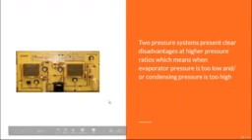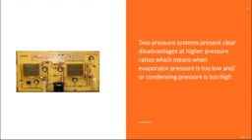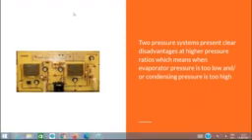Why do we use multi-pressure systems? Obviously, the reason would be the disadvantages associated with the two-pressure system. What are the disadvantages? One very prominent disadvantage is the performance. The performance of a two-pressure system is extremely low when the pressure ratios are high. What do you understand by the pressure ratios being high? We define the pressure ratio as the ratio between the condenser pressure and the evaporator pressure.